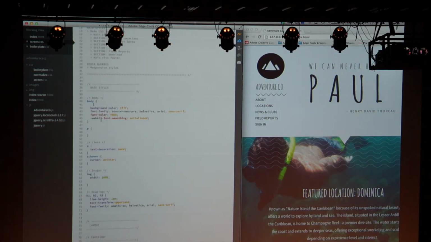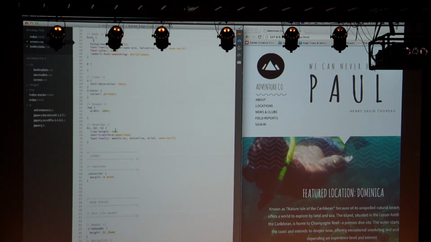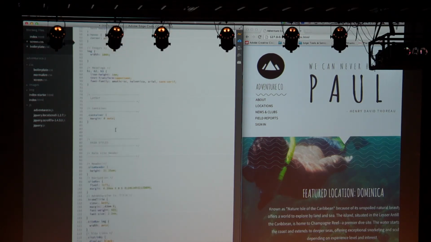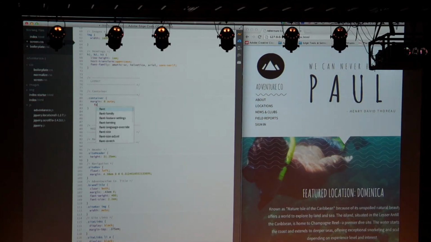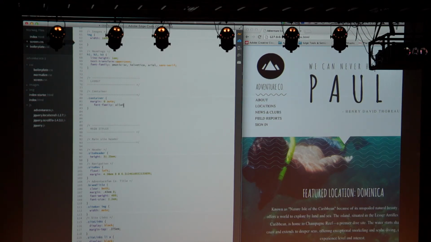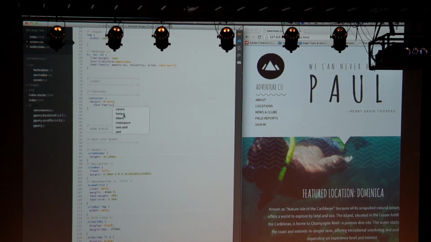I've got font families everywhere. Here we go in the container. If I want to put a font family in here, I can just start typing font family. You'll notice that here I've got this choice of different sorts of fonts down here.